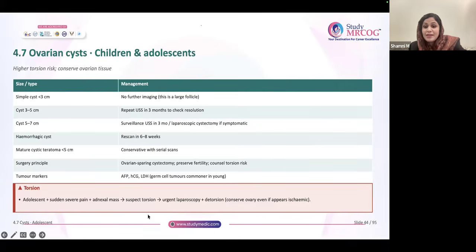But remember, in your guideline, laparoscopy is urgent, detorsion is urgent. Don't go for cystectomy. Even if it is mentioned in the question that it is appearing ischemic, select laparoscopy and detorsion, not cystectomy. Remember this point. Cystectomy you may do at a later point of time if it is required. Otherwise, if it's not required, you may not do. But detorsion is mandatory there.